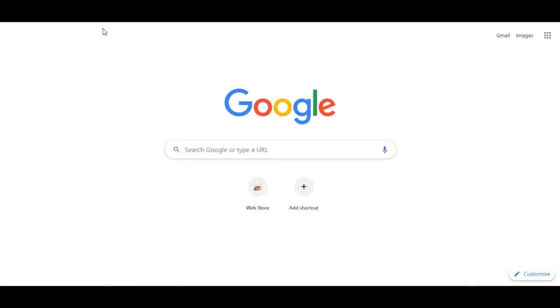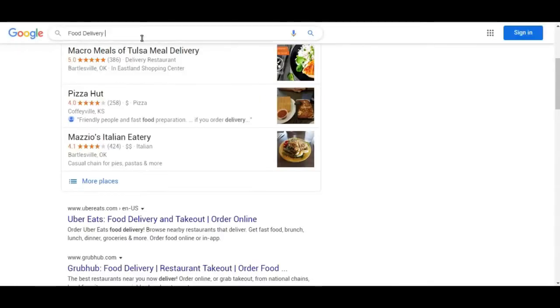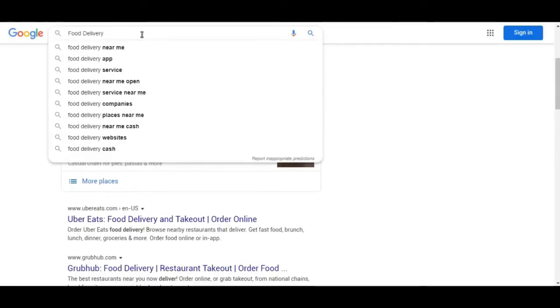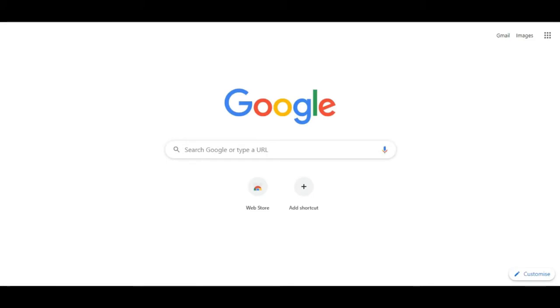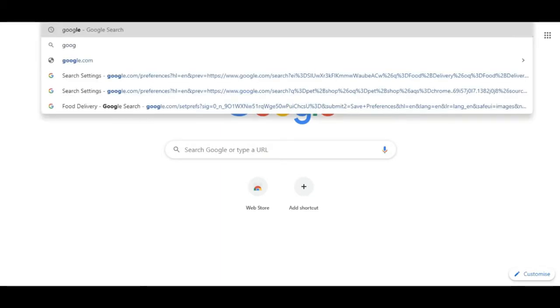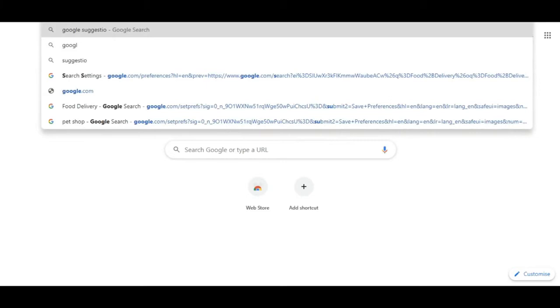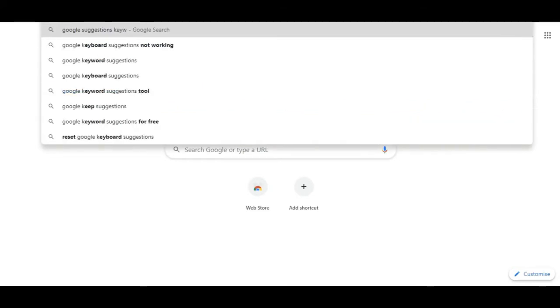So let's go get keyword ideas like Google suggestions. Okay, Google suggestions keywords.